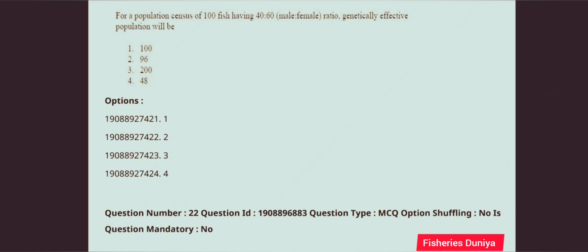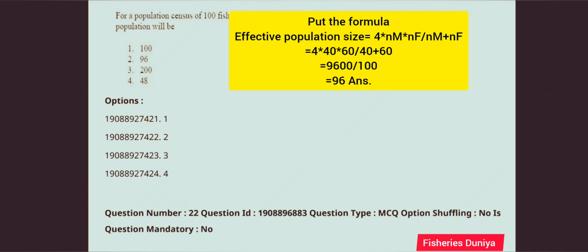Next question, for a population census of 100 fish having 40:60 male to female ratio, the genetically effective population will be. The correct answer is option number 2, 96. Put the formula: effective population size equals 4 into number of males into number of females upon number of males plus number of females, equal to 96. Answer.